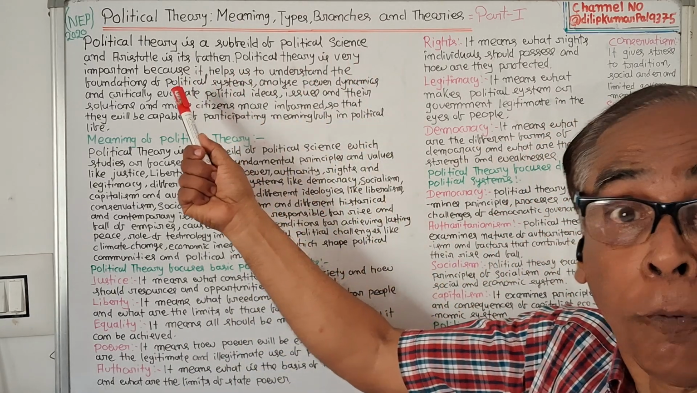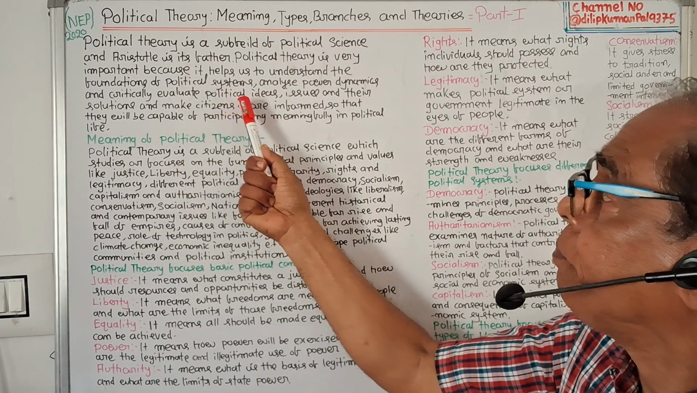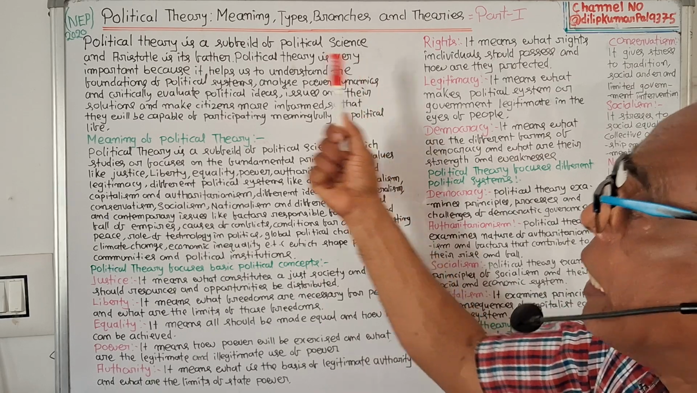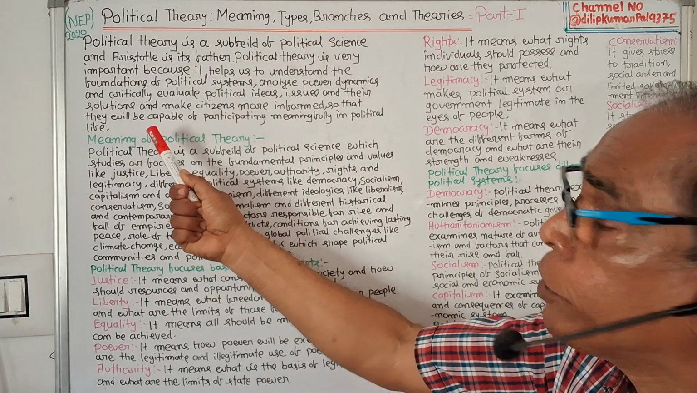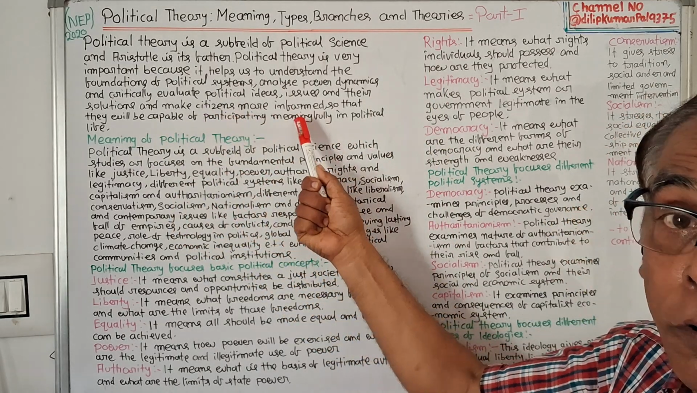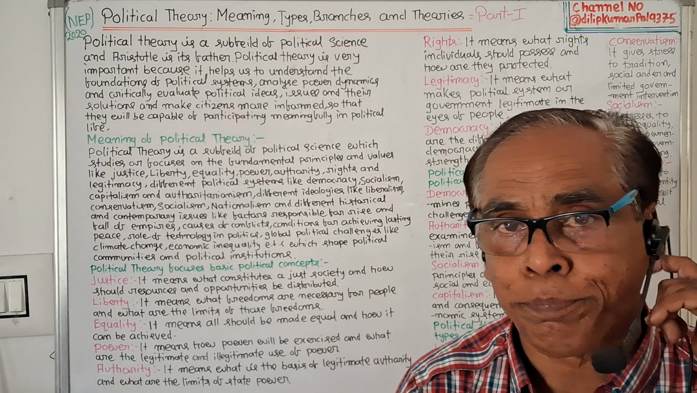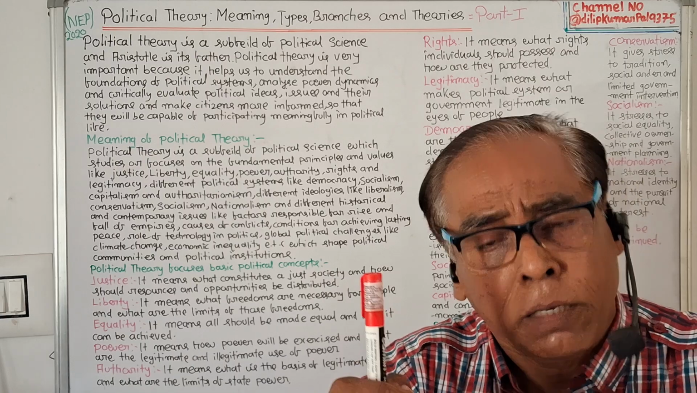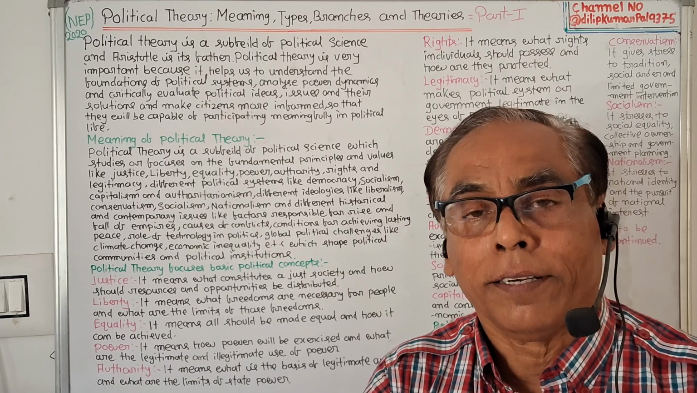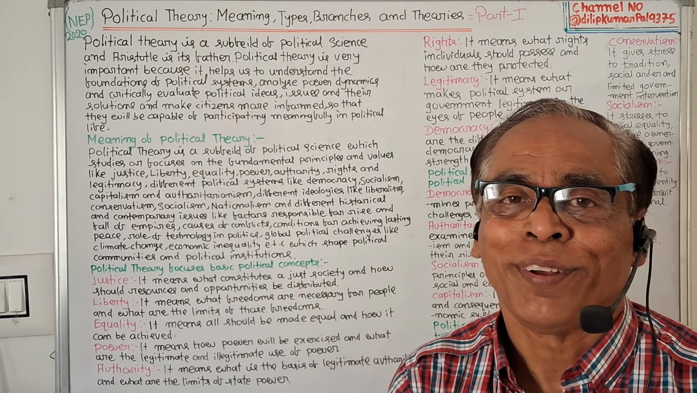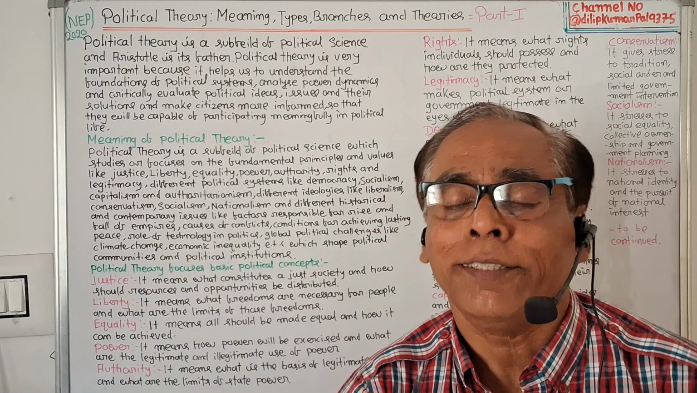Political theory is very important because it helps us to understand the foundations of political system, analyze power dynamics, and critically evaluate political ideas, issues, and their solutions, and make citizens more informed so that they will be capable of participating meaningfully in political life. So, political theory is a very important subject. It is a part of political science, and Aristotle is its father.